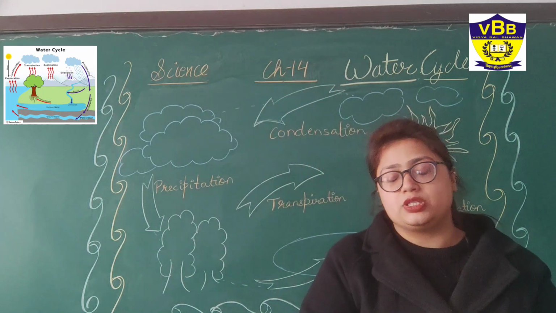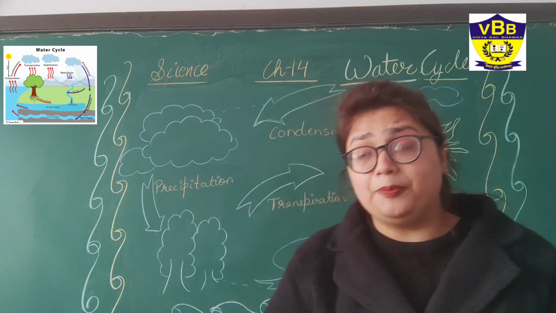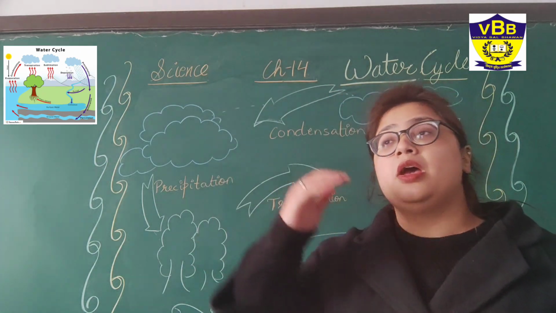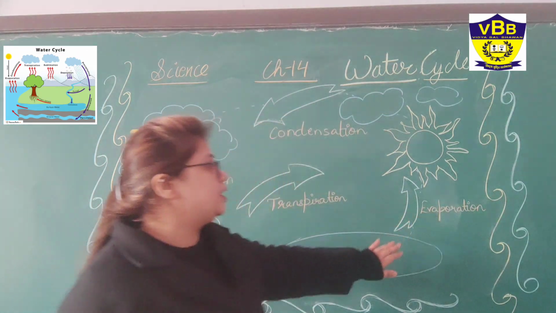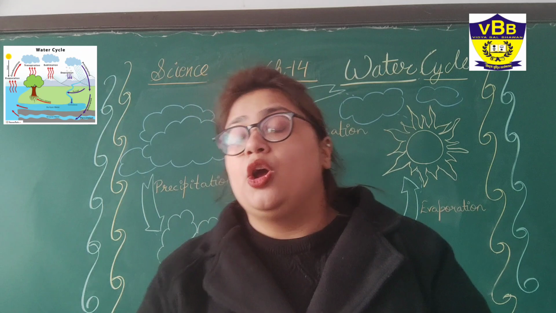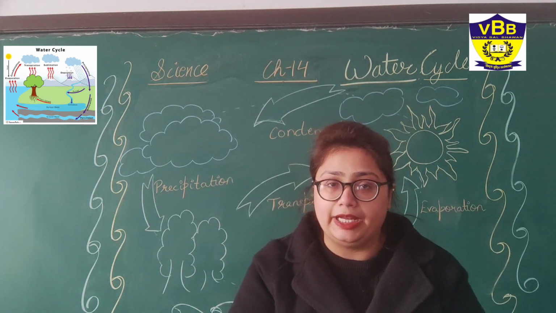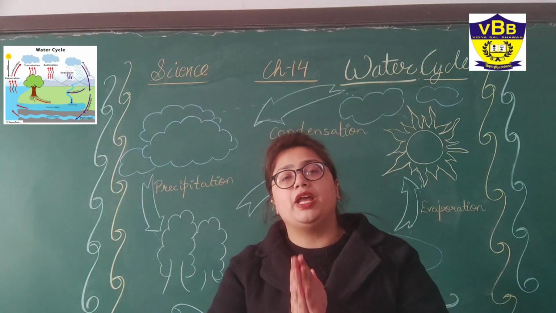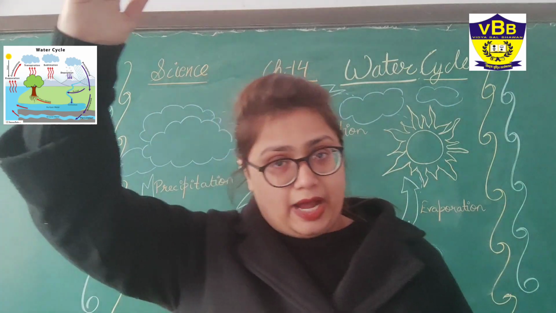The water in lakes, oceans, and ponds, because of the heat of the sunlight, is being converted into water vapors, and we all know that water vapors are very light. Because of their light weight, they go up in the sky.